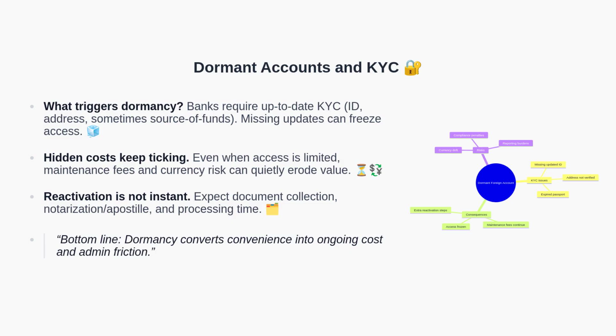Let us clarify dormancy. Dormancy is usually triggered when a bank's KYC requirements are not met. If your ID or address is outdated, or your passport has expired, the bank may restrict access. While the account sits dormant, maintenance fees may continue, and currency risk persists. Reactivating is not immediate. It can involve collecting documents, notarization or apostille, and sometimes in-person verification. In short, a dormant account becomes a cost center rather than a convenience. With that in mind, we can now examine your options.